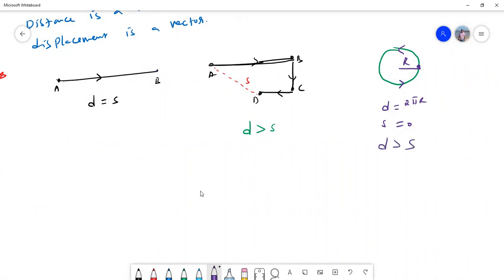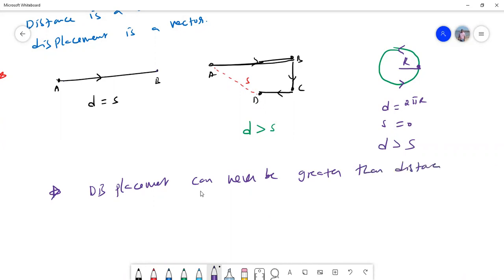So under no situation can displacement ever be greater than distance. Very, very important point. Or we always say that distance is greater than or equal to displacement.